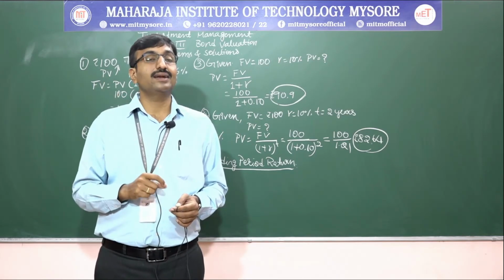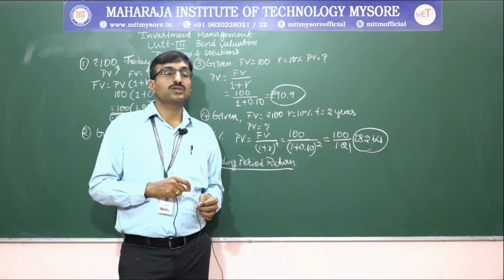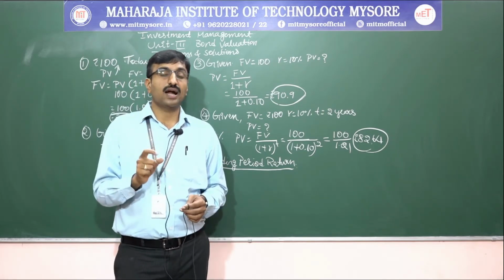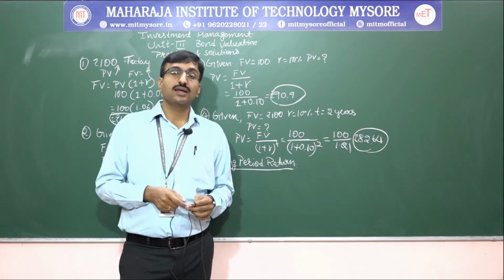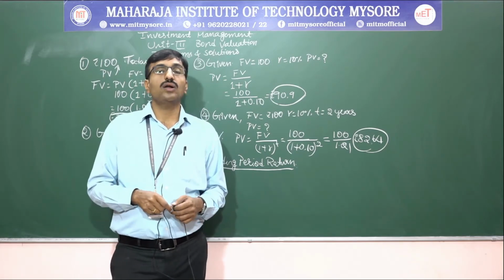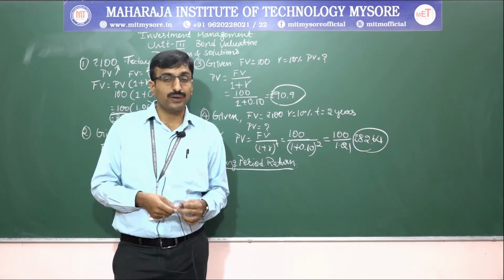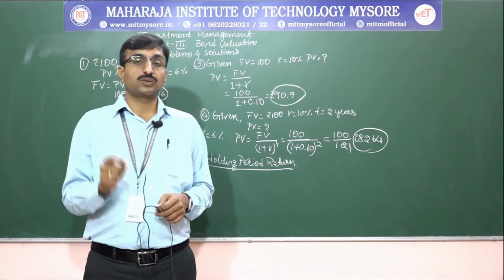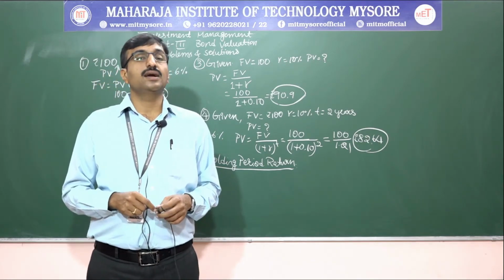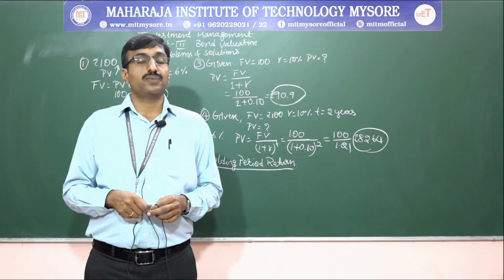Holding period return is a return calculated in order to see the actual return by considering the price gain or price loss. This is called holding period return. I repeat once again, holding period return is the actual return calculated based on the consideration of price gain or price loss.